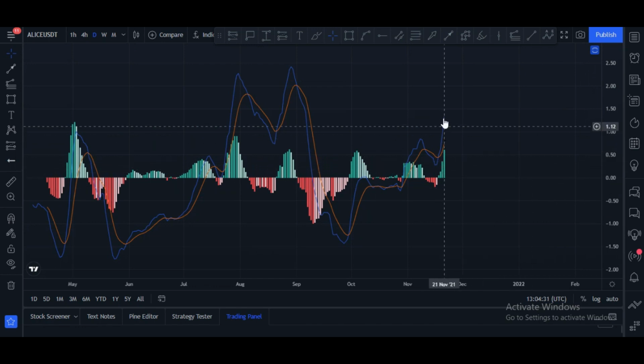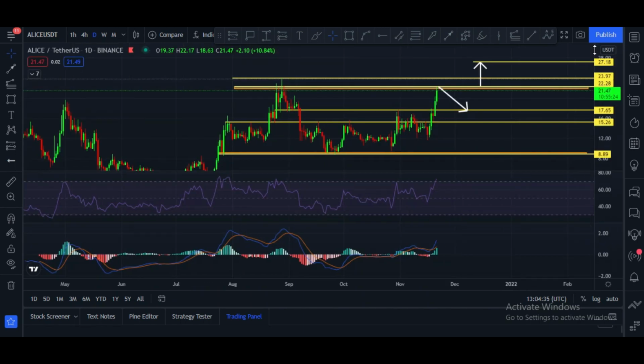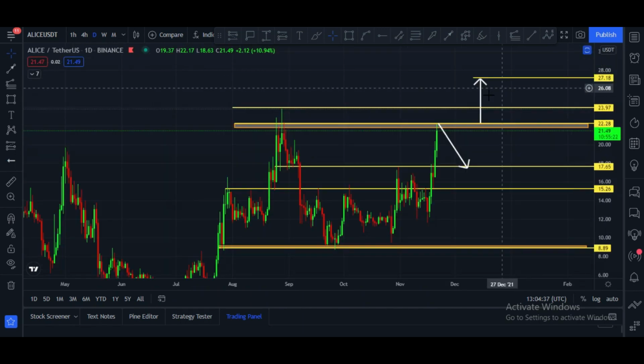MACD crossover towards upside, big green towers indicating price can go further up, but we have to wait until it breaks this $23 price area. We have to wait. Once it breaks and closes a daily candle above the $23 price area, in that case $27 will be the target, and if it is rejected from this zone, then $17 and $15 are the targets. Price can go down to touch these zones. We have to be very, very careful.